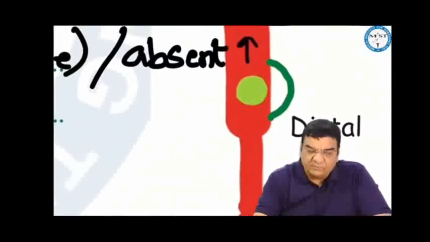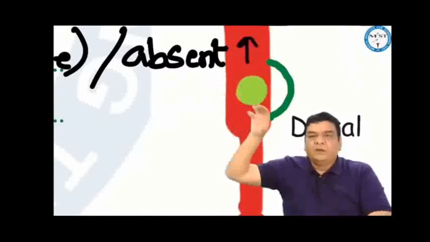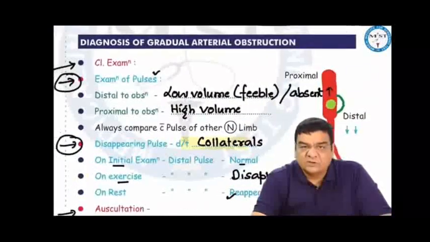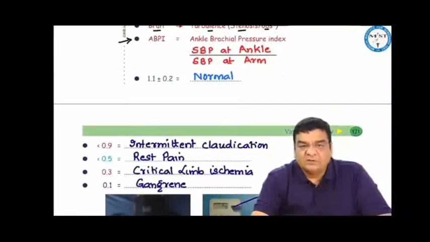If we do auscultation and keep the stethoscope proximal to the obstruction, we hear a bruit, that is a whoosh type of sound. This simply indicates turbulence due to some stenosis or obstruction distally. We can measure the ankle brachial pressure index as well, which is the ratio of systolic blood pressure at the ankle to the systolic blood pressure at the arm.